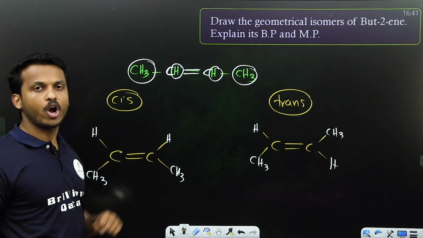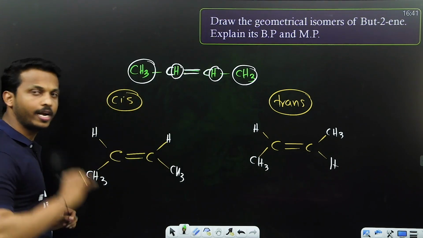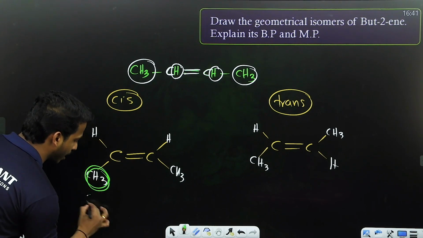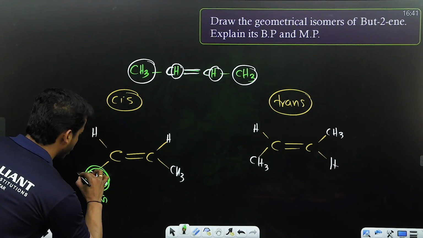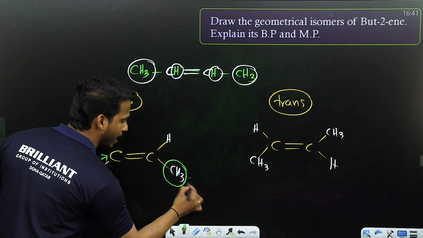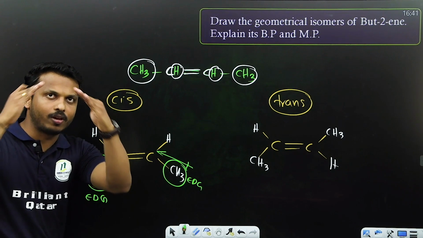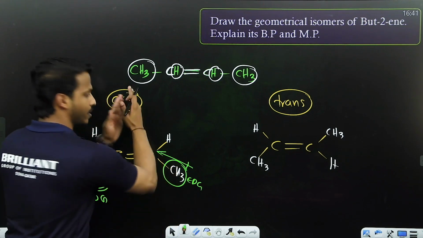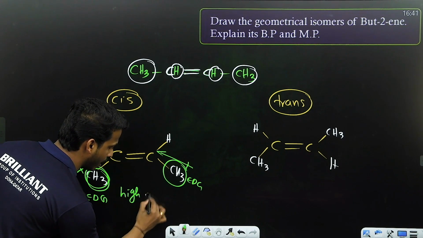Question: explain its boiling point and melting point. One of the most sure questions, listen carefully. You may study, dear all. This is the cis isomer, hope you are clear how to draw it. This is an alkyl group. Alkyl groups are electron donating groups. So they will donate electrons in this way. You may study the dipole moment. This is also an electron donating group, so they will donate in this direction. Correct? So both alkyl groups are giving this way, so the resultant is upward. Is there a resultant or not? Yes.